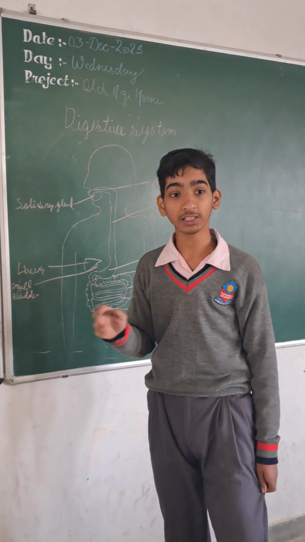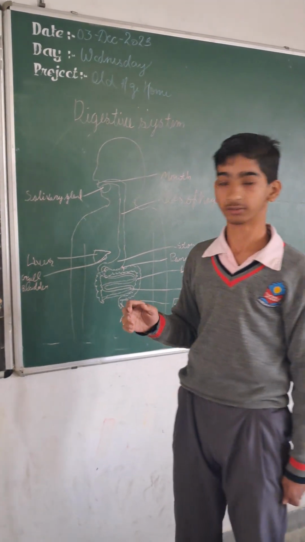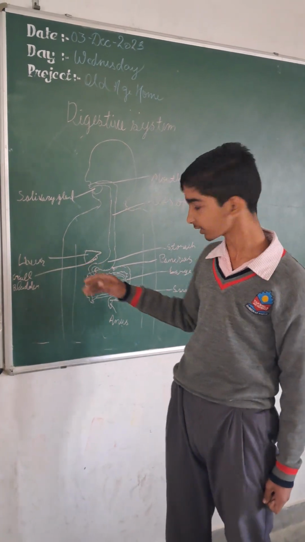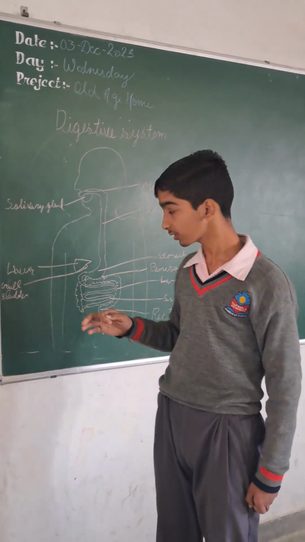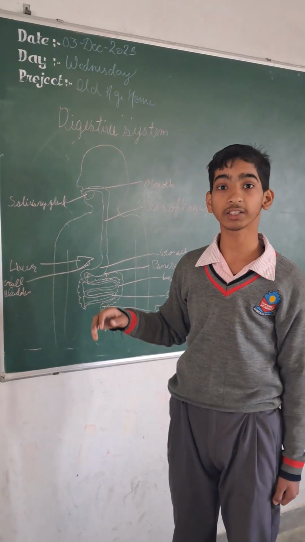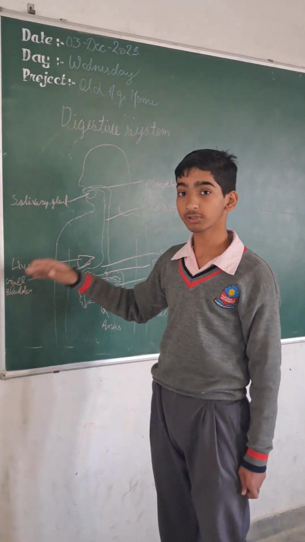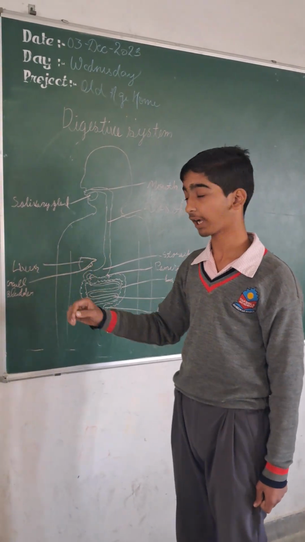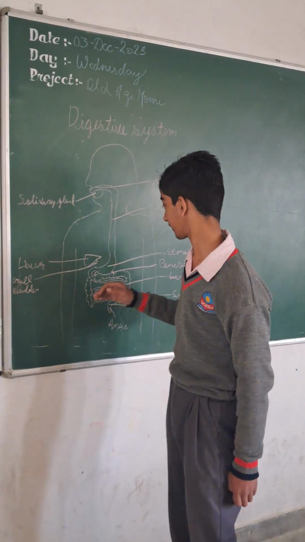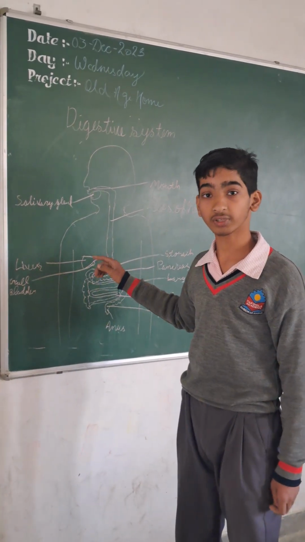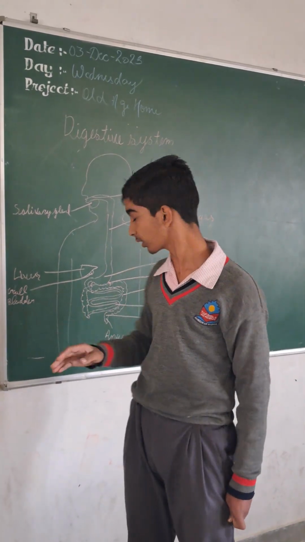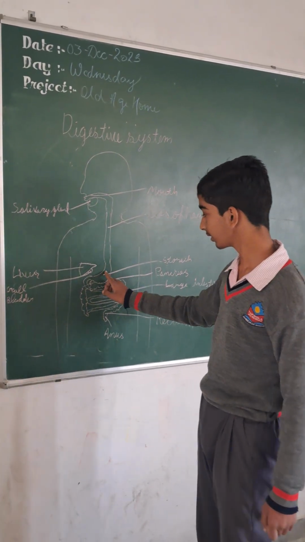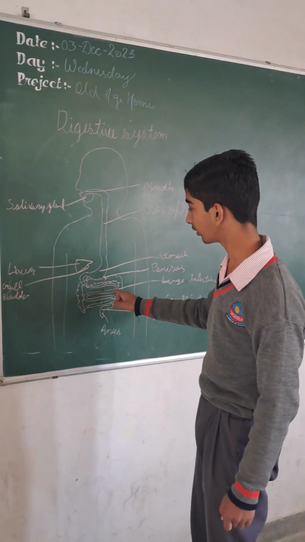Sometimes this HCl also causes indigestion. When the amount of HCl increases in the stomach, the acidity increases and we face indigestion. To reduce it, we take magnesium hydroxide. The stomach also contains digestive juices, which break down the protein, and then it sends the food to the small intestine.